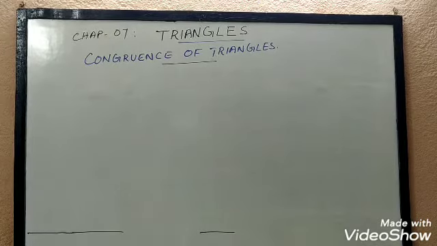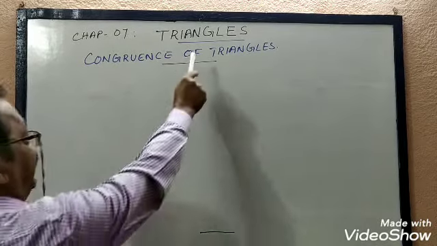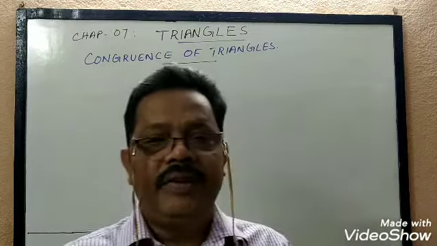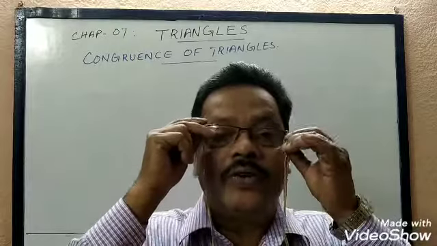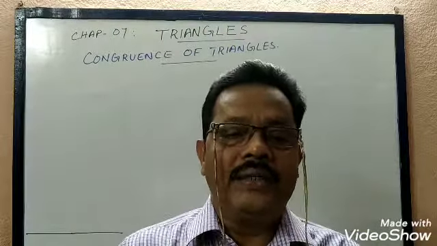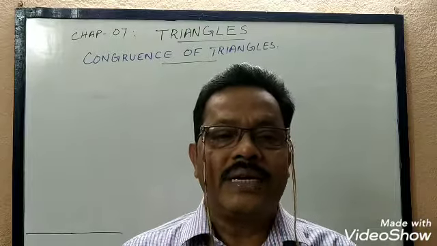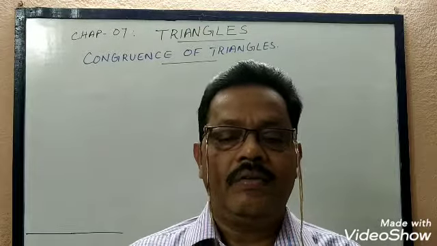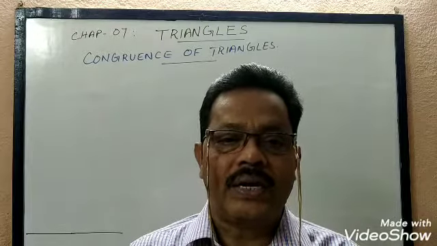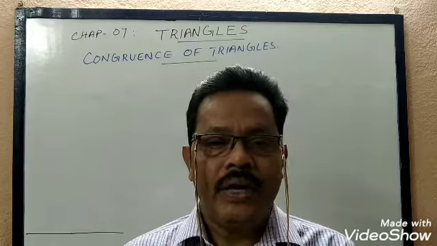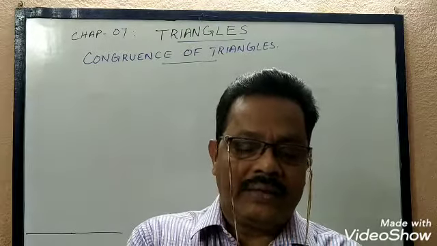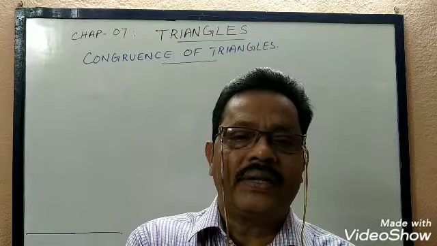We will study chapter 7, triangles. In triangles, we study the congruence of triangles. Already in small classes, you have studied the concept of congruency. What is meant by two congruent figures? Two figures are said to be congruent if, when one figure is kept on the other, the second figure will completely cover the first figure.